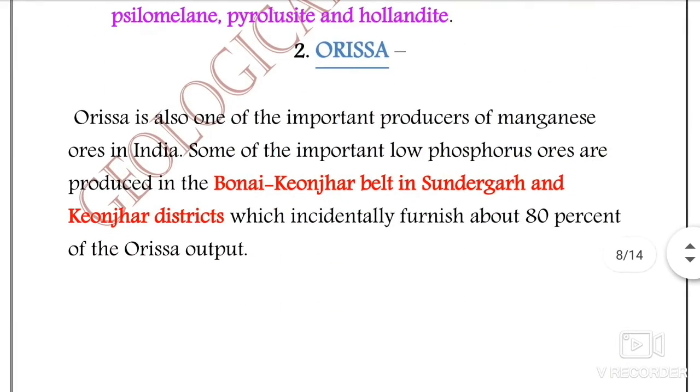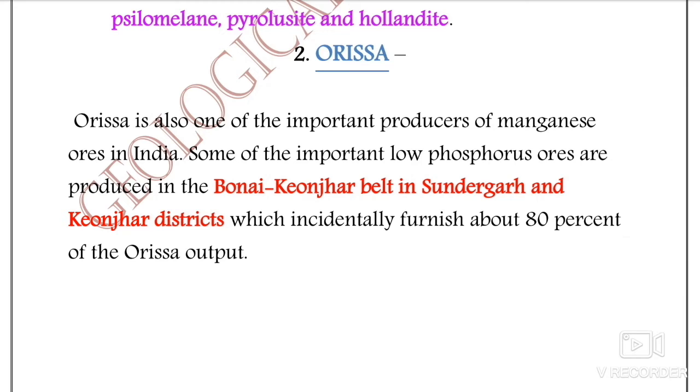And let's talk about Odisha, that is also very important, that is related to the replacement type deposit of the iron ore series. So Odisha is also one of the important producers of manganese ores in India and some of the important low phosphorus ores.